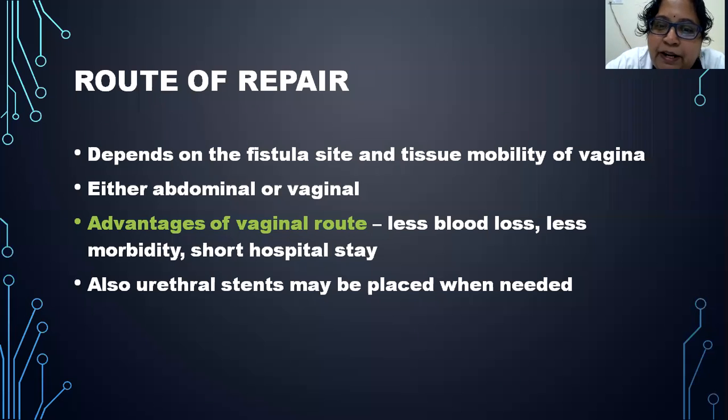Whether it can be done through transvaginal route or it has to be done by abdominal route. Abdominal route is of two types, which is transperitoneal and transvesical, through the bladder and from the peritoneum. So depending on the site of the fistula and the mobility of the vagina, we have to plan accordingly. What are the advantages of the vaginal route? There is less blood loss, less morbidity, and short hospital stay. Also, urethral stents can be placed through the vaginal route whenever they are needed.